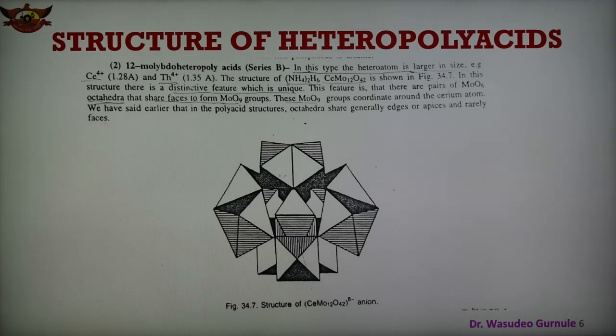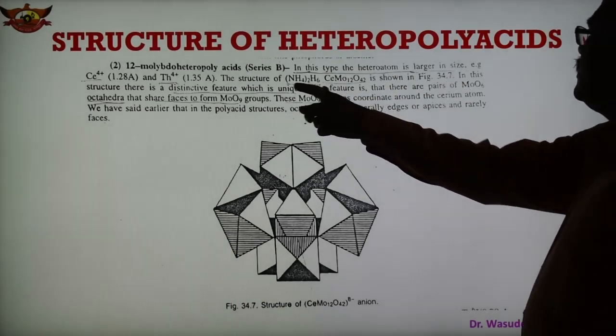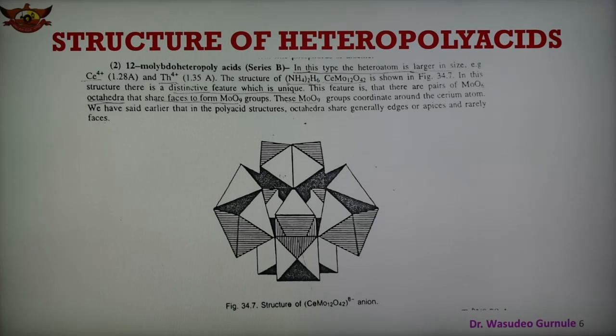The structure of (NH4)2H6[CeMo12O42] is shown in this structure. Ce is the heteroatom, Ce4+, and CeMo12O42 8- is the anion. In this case the structure of this compound is shown here. This is the complete compound, and in this structure there is an important feature.